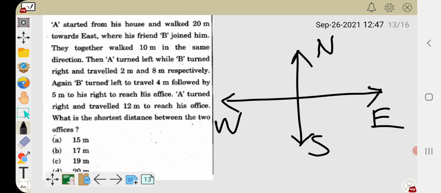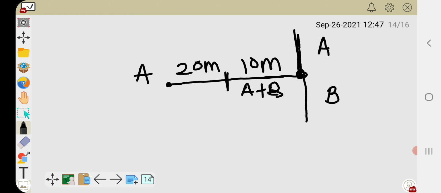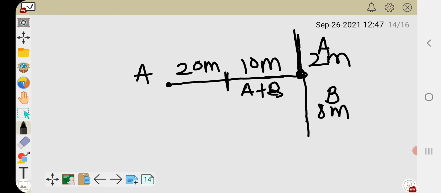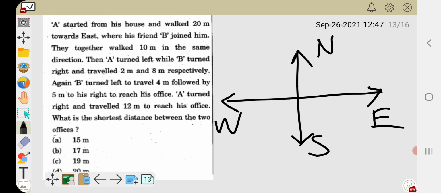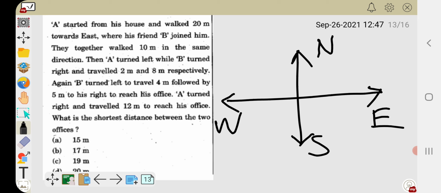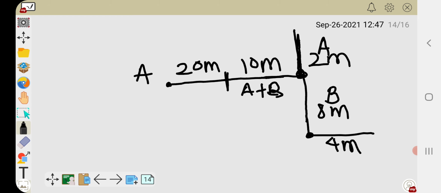and travels 2 meters and 8 meters respectively. Again B turned left and traveled 4 meters. B now turned left and traveled 4 meters, followed by 5 meters to his right.